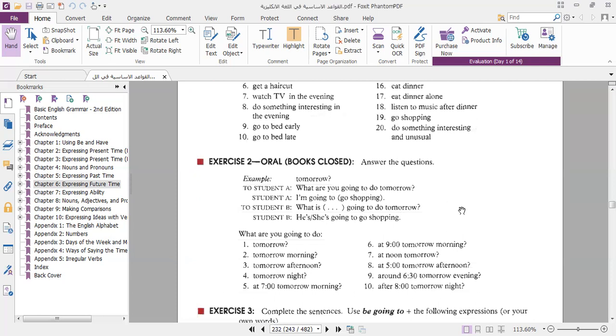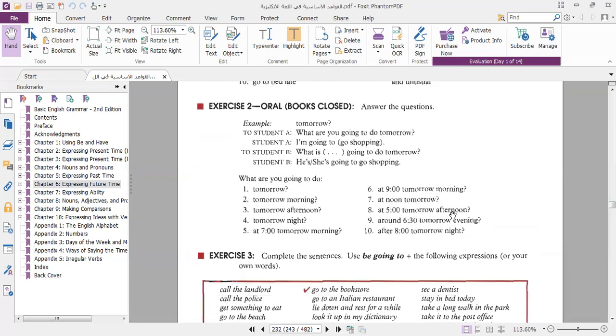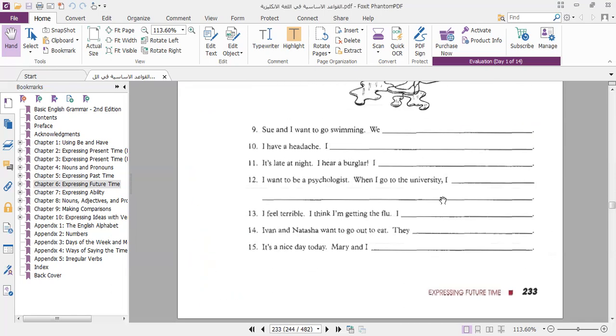This is the first part, and of course, we use this tense with the words of the future, like tomorrow, tomorrow morning. Okay.